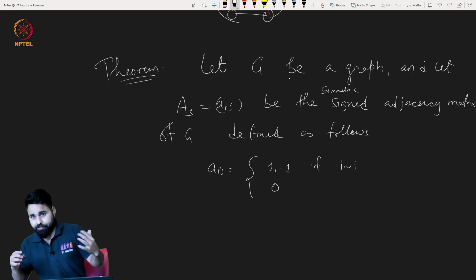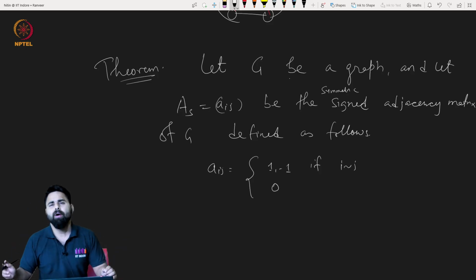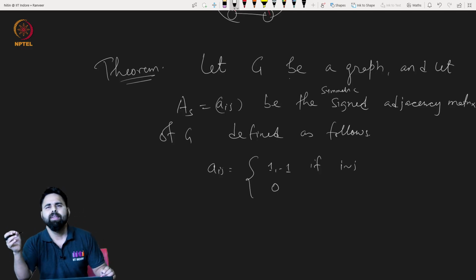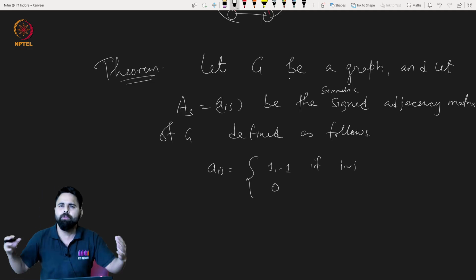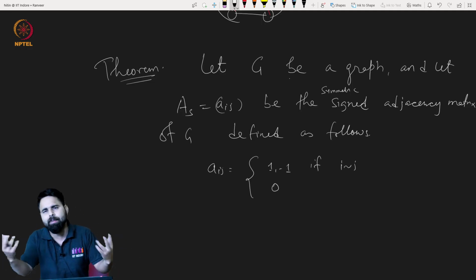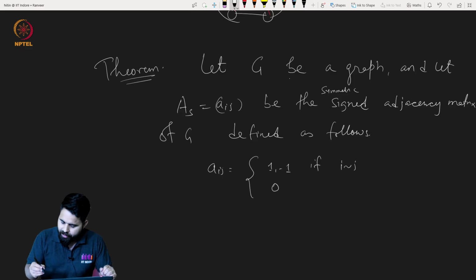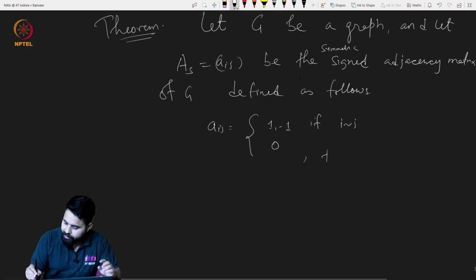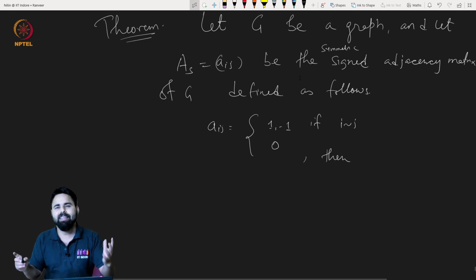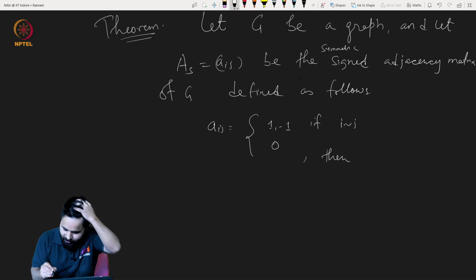Basically it's the adjacency matrix, where for any edge ij you can replace the 1 by minus 1, and of course you have to make it symmetric, so the ji entry is the same as the ij entry. Then we have seen one result, and this result holds for this matrix also.